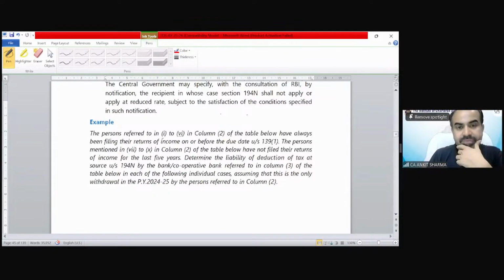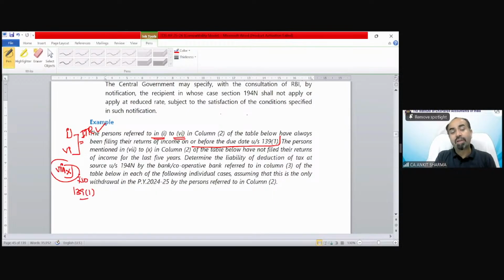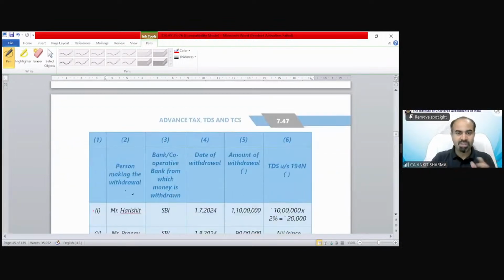Example says, suppose in point number 1 till 6, return of income has been filed up to due date. So what are we going to discuss? We are going to discuss point number 1 till point number 10. From point number 1 to 6, the question is saying, suppose in all 3 years ITR has been filed. So the limit is 1 crore and 2% rate. And from point number 7 till point number 10, ITR not filed under section 139(1). So that 2% and 5% provision needs to be applied. Okay, so you will see this.